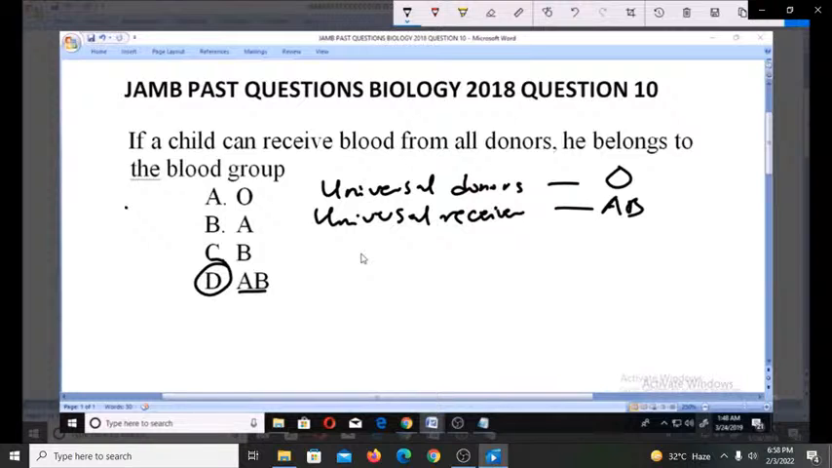possess plasma that contains neither antigen A or B. So it neither contains antibody for A or B. So because of the absence of this in the plasma of people with AB, they can actually receive blood from any donor. Had it been that the child can donate to anybody, it's a universal donor, it would have been O. But because it can receive from everybody, then it is AB.